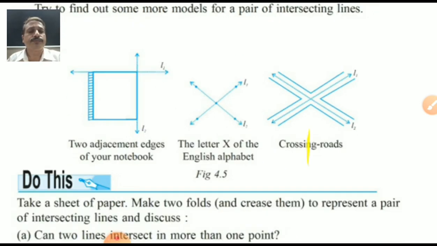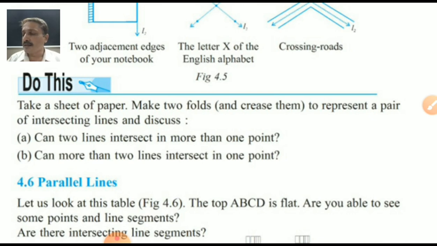Do this. What are they telling us to do? Take a sheet of paper, make two folds, and crease them to represent a pair of intersecting lines. Suppose this is a paper, students. One time you can fold it this way, make the crease. Second time you can fold like this way. One horizontal, one vertical. Yes, very good student. This is a practical way we are doing with our sessions.